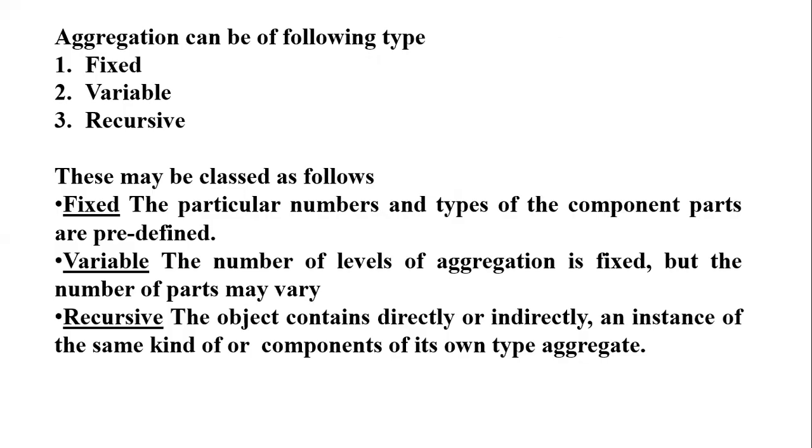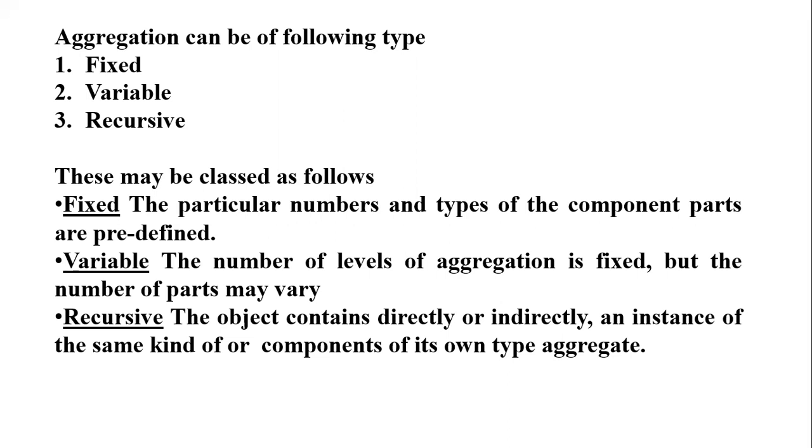Now aggregation has types also. There are so many types of aggregation. Fixed aggregation means the number of parts or components for the aggregation are fixed, predefined. Suppose we are making a car, the things are predefined that one car has one engine, then radiator, then gearbox, then brake, then clutch. All these things are predefined.